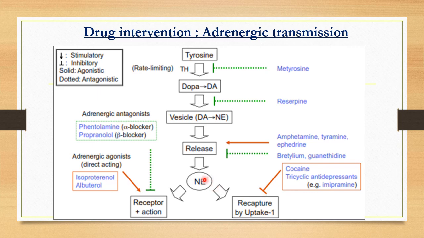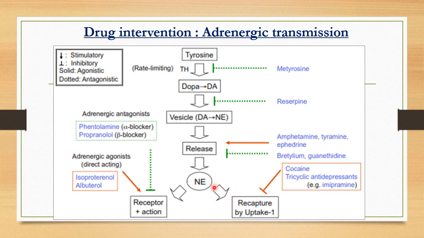So as I have told, the norepinephrine that is once released, or any neurotransmitter once it is released, most of it will be retaken by the presynaptic terminal. Okay, so they will be recaptured by uptake one. But these drugs like cocaine, tricyclic antidepressants like imipramine, they will inhibit this step.